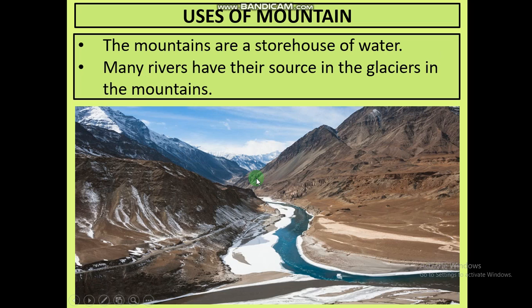Now, what are the common uses of mountains? The mountains are a storehouse of water. As I told you earlier, if there were no mountains, we would not have any glaciers, and without glaciers, it is impossible to form rivers, and without rivers, it is impossible that we will get water. There will be sea, but sea water is not fit for drinking. It is very saline. Saline means a lot of salt is dissolved in sea water, so we cannot drink it. So for drinking, we will require only river water. Many rivers have their source in the glaciers, and glaciers are found only in the mountains. That's why mountains are very useful to us.